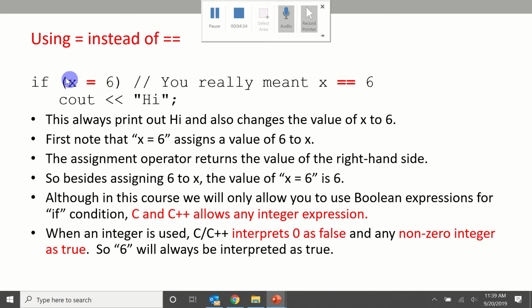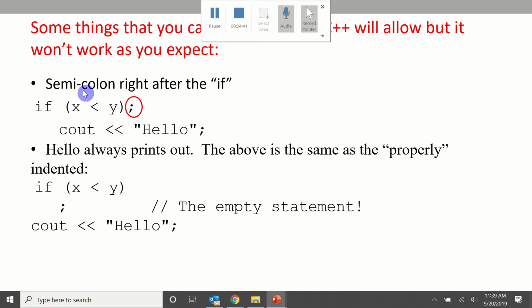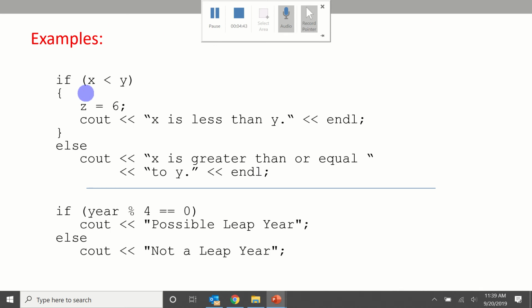So this always will be evaluated as true no matter what x is. So you need a double equal sign, like here. There's a double equal sign here. That's like saying check to see if year mod 4 is equal to 0, not set year mod 4 equal to 0.